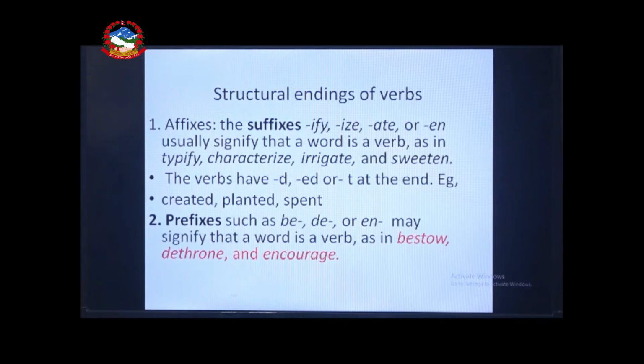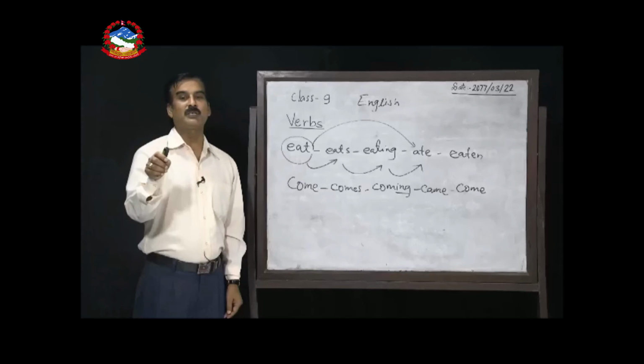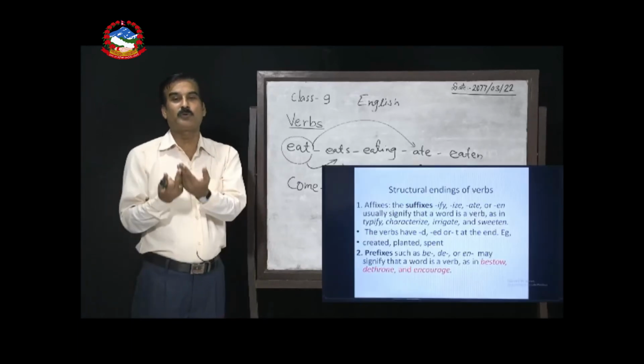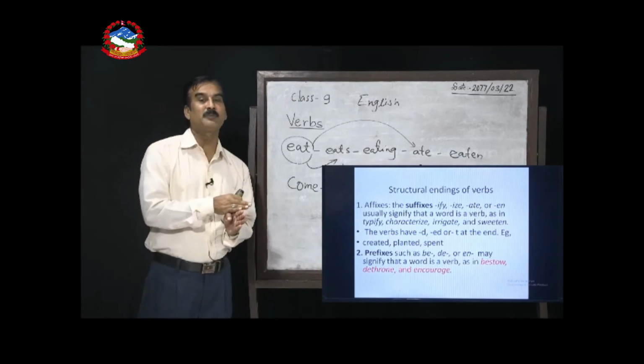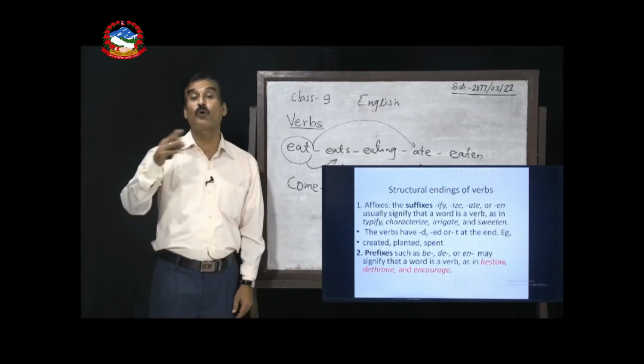Similarly, by adding a prefix, how can we make the words? By adding be, de or en before the main part of the verb, we can make new words or verbs. For example, bestow, which is to offer, to give. This is a verb, made by adding be before the main part of the verb. Similarly, dethrone.